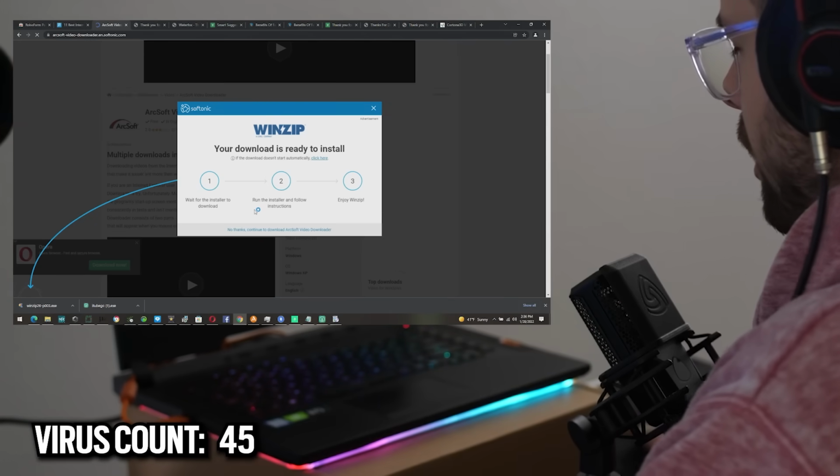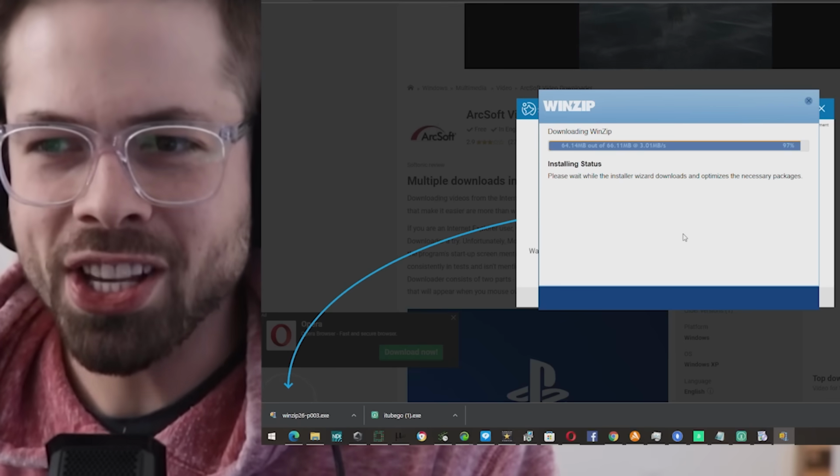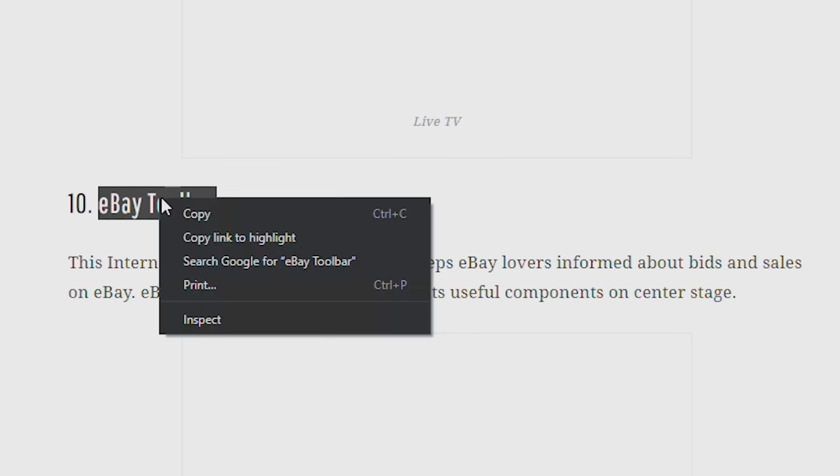Nice. WinZip computing. Welcome to WinZip. This is not like any WinZip I've seen before. Pretty sussy-wussy compared to the other WinZips I've seen. A little bit Amogus Bobby. Amogus Bobby. eBay toolbar? Let's go. Get scammed in record time.